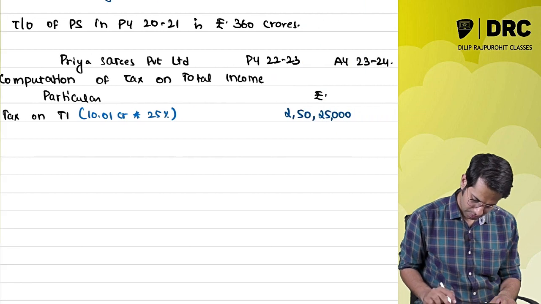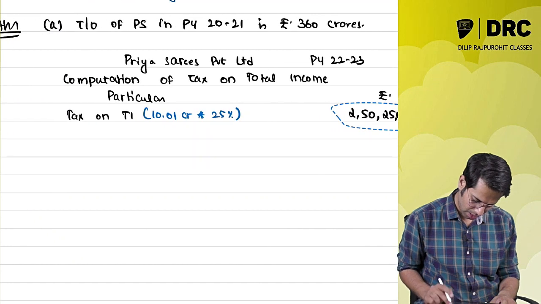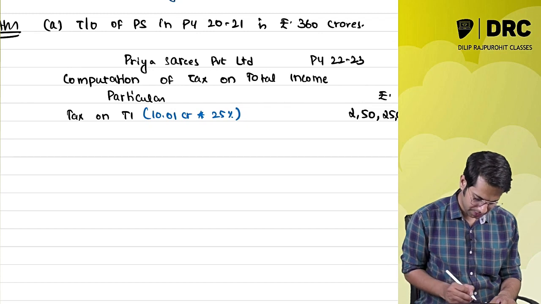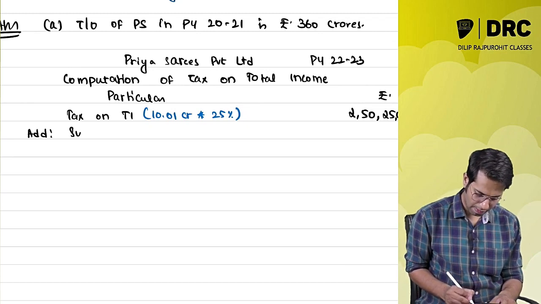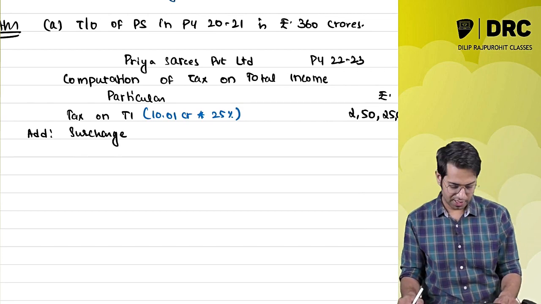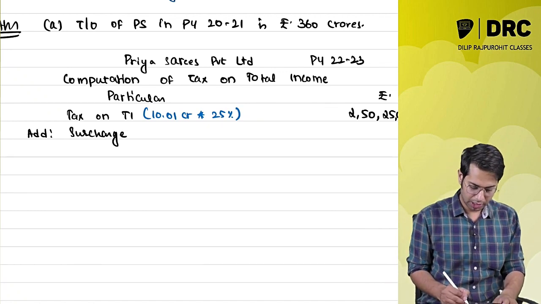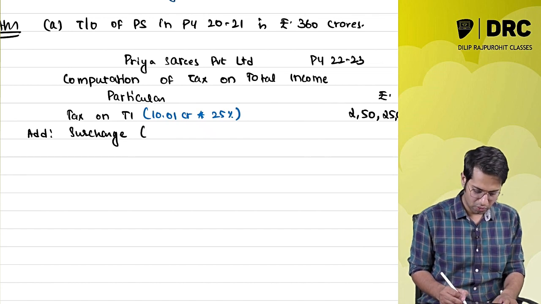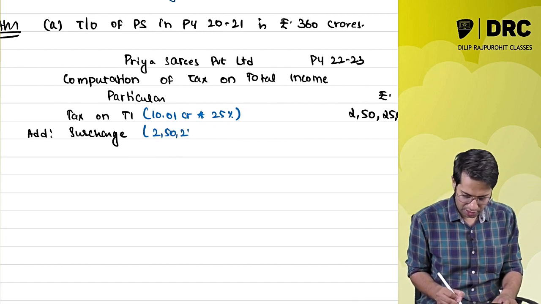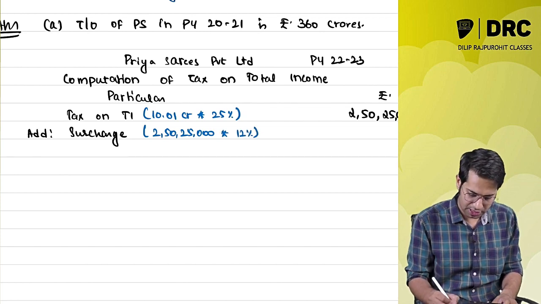Add surcharge. Now when the total income is more than 10 crore rupees, what is the surcharge applicable? The surcharge of 12% is applicable. So the tax amount is 2 crore 50 lakhs 25,000 into 12% is the surcharge which I have to pay.